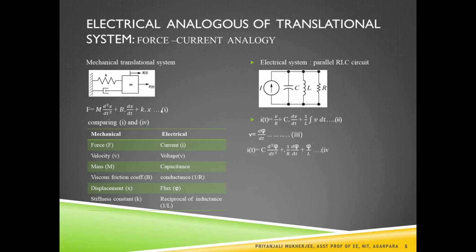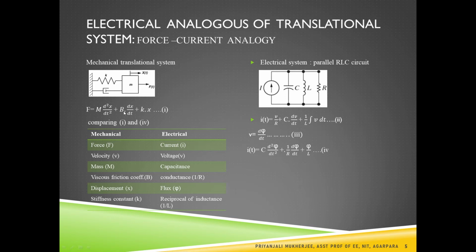Here we are comparing equation 1 and equation 4 because both have the same type of mathematical model, and the dynamic characteristics of these two systems are identical. So then for the mass m, we are comparing both, then we are getting mass is analogous to the capacitance. If we consider the velocity, that is dx dt, then it will be considered as d phi dt, that is the voltage.